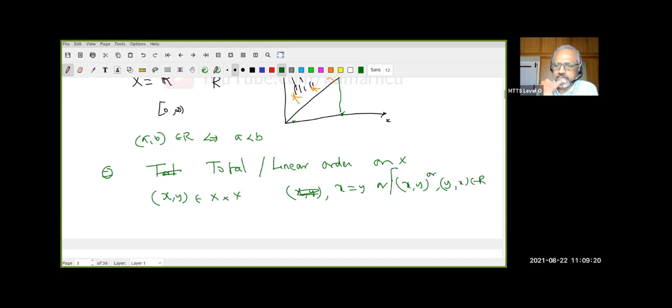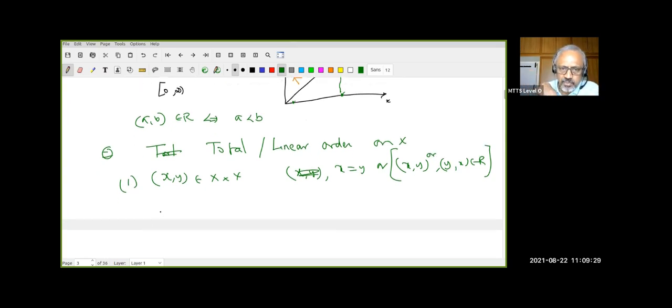Either this happens or this happens. This is the first condition. Do not worry about this abstraction. We will quickly look at easy examples. And the second condition: (x, x) is never in R.